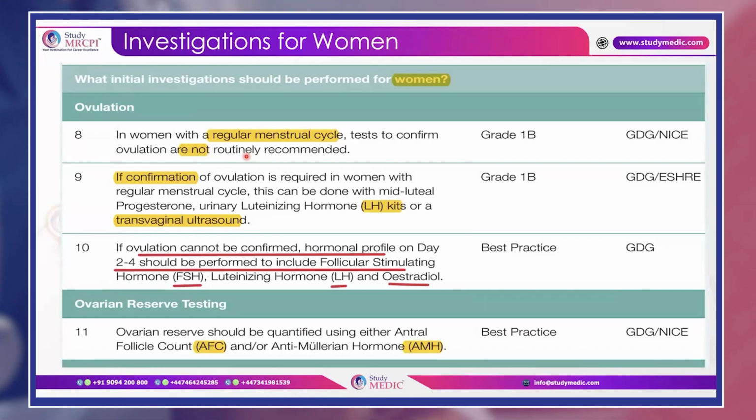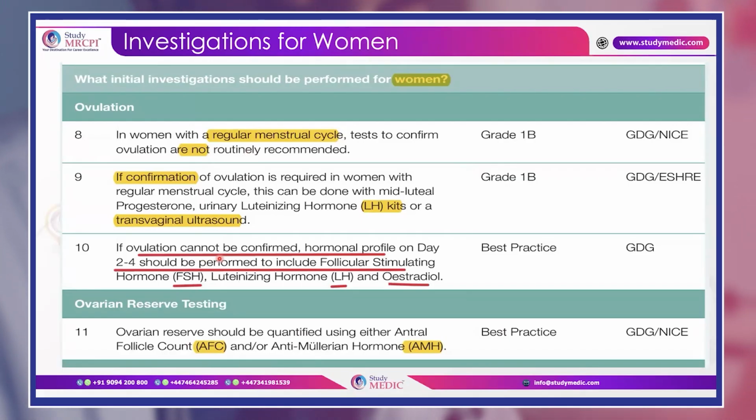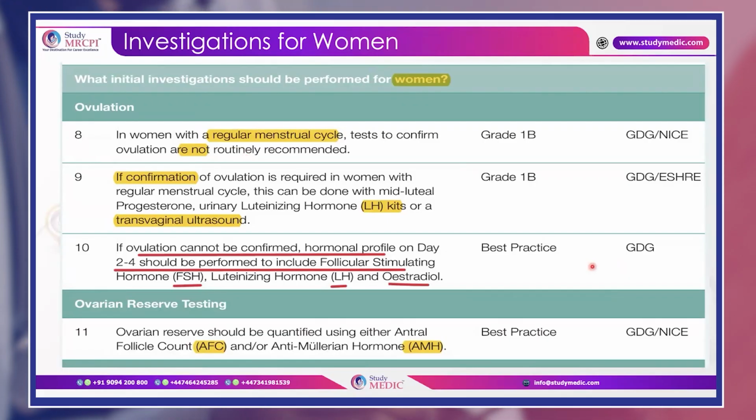If supposedly the ovulation cannot be confirmed, then on day 2 to 4 of the menstrual cycle, you can offer them FSH, LH and estradiol. This is according to the best practice, and this is only the RCPI recommendation. It is not given in NICE.